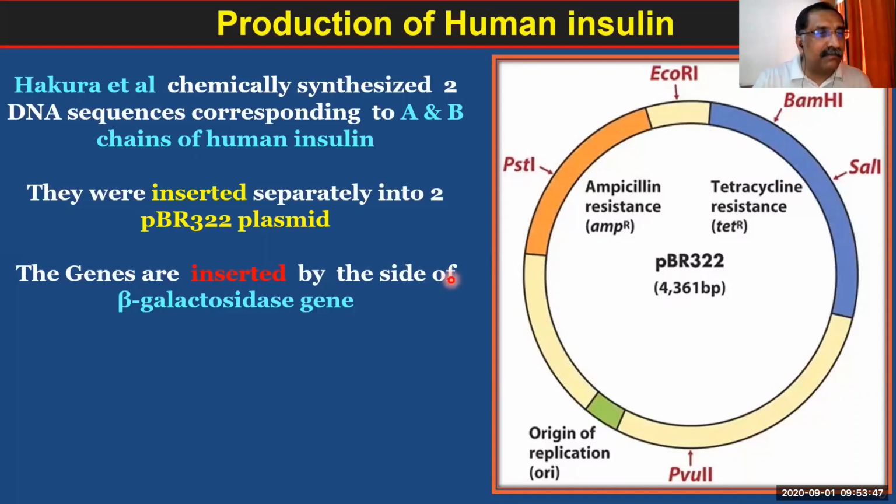Now remember, the first point to be remembered: Hakura constructed or synthesized two chains, chain A and chain B, that are exactly similar to the human insulin producing chains. After that, he inserted them into a plasmid, pBR322, and both chains were inserted separately into the plasmid, where the beta galactosidase gene is.